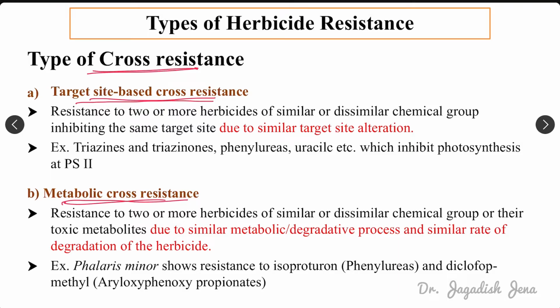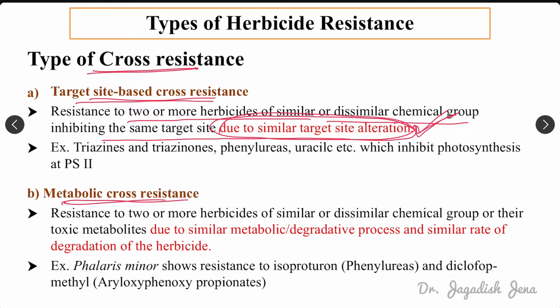It is resistance to two or more herbicides of similar or dissimilar chemical groups inhibiting the same target site, where the resistance is due to target site alteration.